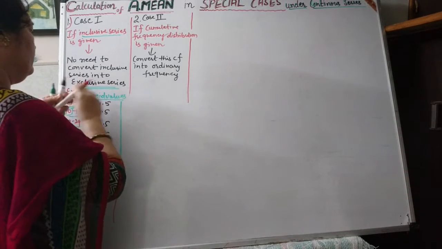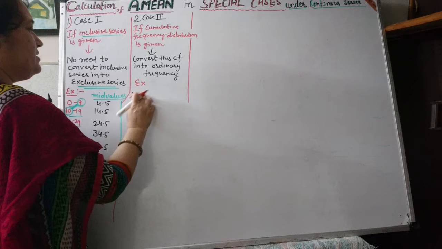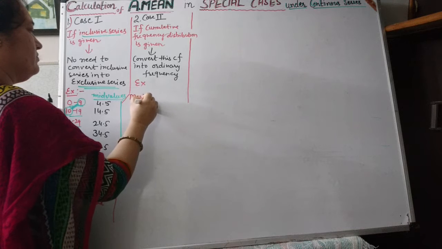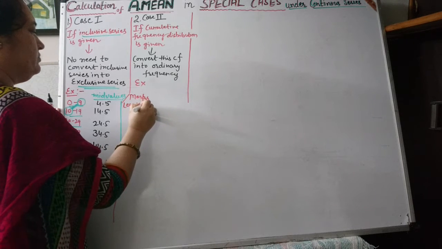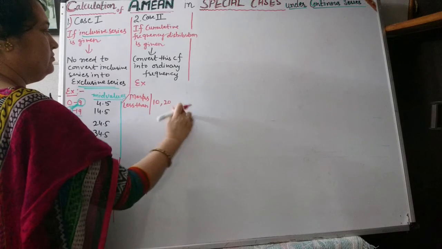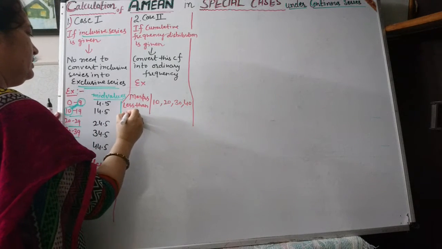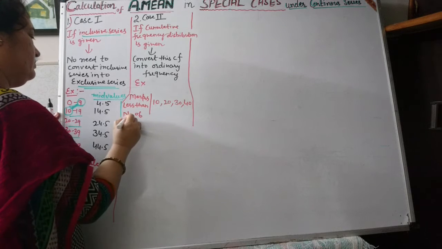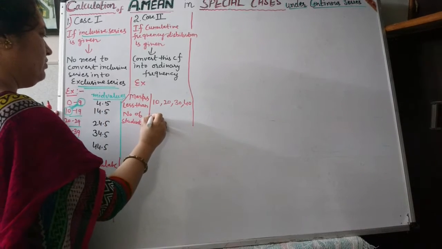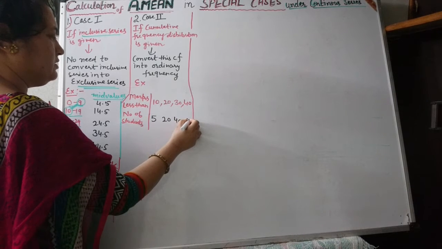suppose the values of x are given as marks less than 10, 20, 30, 40, and here the number of students are given as 5, 20, 40, 60, 65.